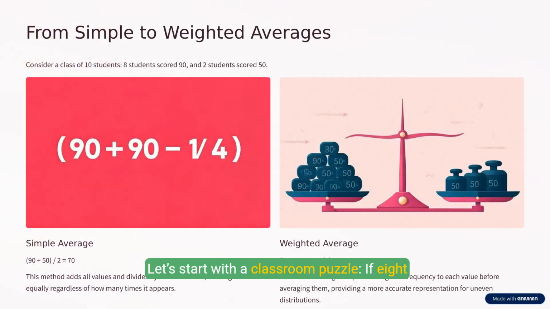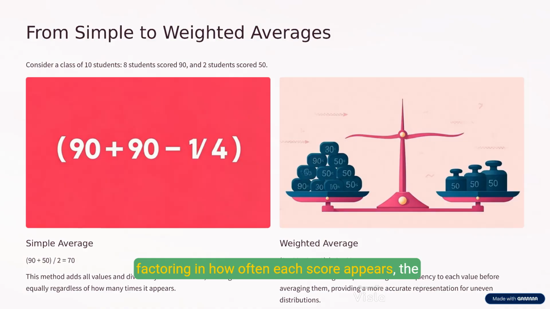Let's start with a classroom puzzle. If 8 students score 90 and 2 score 50, what's the average? Using a simple average, we just add these two numbers and divide by 2, getting 70. But is that really fair when most scored higher? Weighted averages come to the rescue.